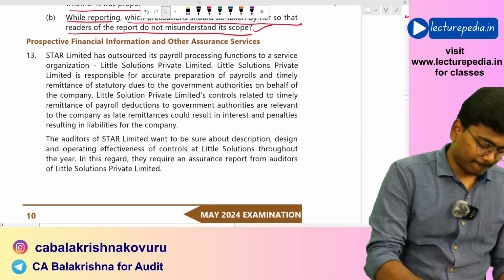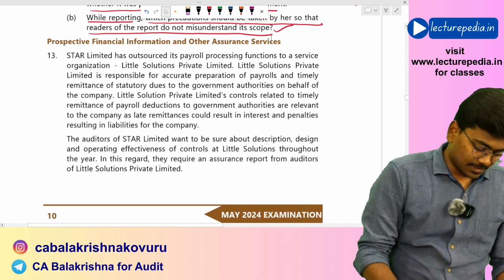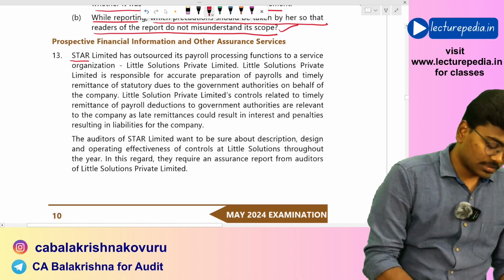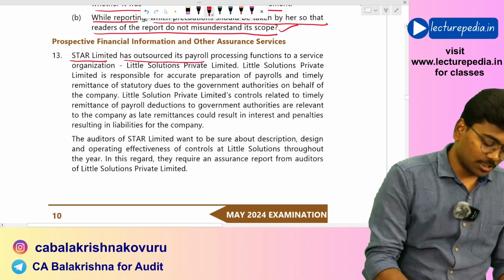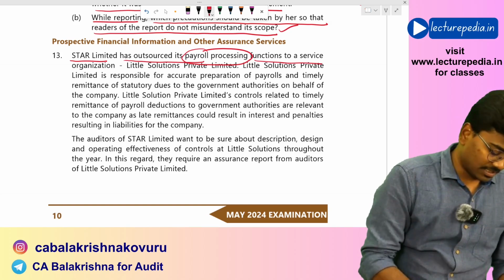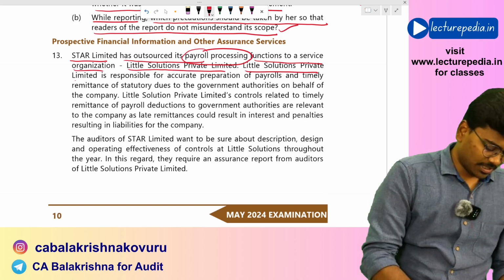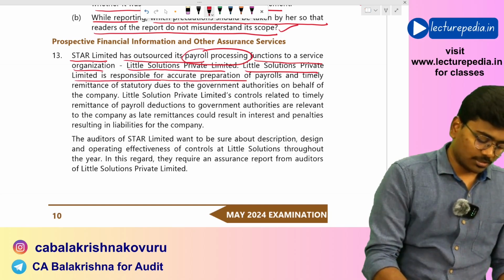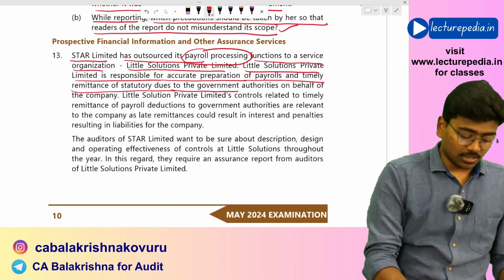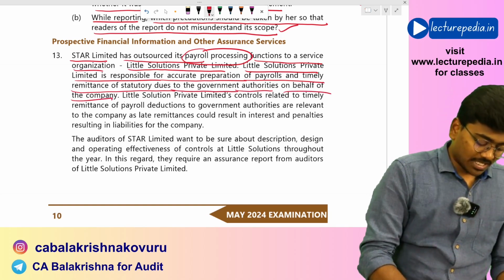Next, question number 13. Star Limited has outsourced its payroll processing functions to a service organization, Little Solutions Private Limited. Little Solutions Private Limited is responsible for accurate preparation of payrolls and timely remittance of statutory dues to the government authorities on behalf of the company.